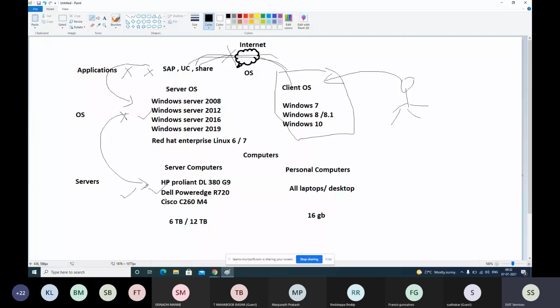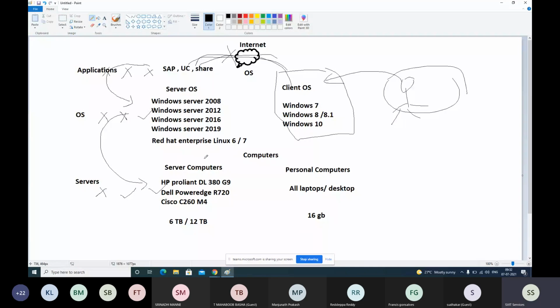Now let's say there is a problem with the motherboard on the computer itself. You are trying to power on using the power button, and it's not showing anything at all. Even with good power and a very healthy battery, fully charged, it is still not powering up. Maybe the motherboard has crashed. When the motherboard itself has failed, the operating system will not boot. When the operating system is not coming up, the application also will not be accessible. In this case also, they will say the server is down, you have to wait for some time.